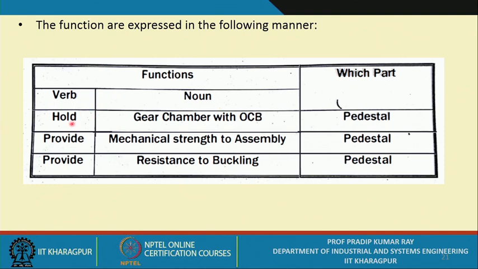So, the verb means hold, provide, and the noun is, for example, hold gear chamber with circuit breakers, provide mechanical strength to assembly, provide resistance to buckling. And you need to identify which part you actually need to use for getting these functions. So, for all these functions you need to use the pedestal.